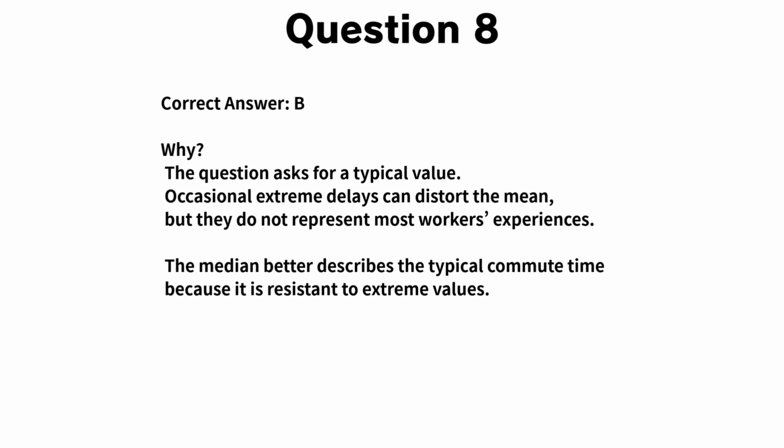Because the question asks for a typical experience, the median is more appropriate. The median describes the middle value and is less affected by rare but extreme delays. The other choices all involve totals or overall changes, where every value contributes to the final result. In those cases, the mean is the better measure. Key takeaway: use the median when describing a typical experience in situations where extreme values can distort the average.